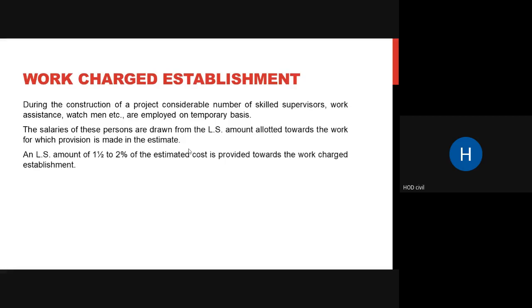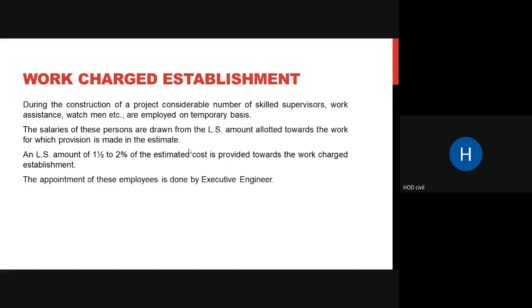This is nothing but a work charged establishment, and an LS amount of 1% to 2% of the estimated cost of your total cost is provided towards work charged establishment. Salaries are given from the lump sum amount of the work on which they are going to work. Suppose they are going to work on foundation, then a lump sum amount is allotted for foundation, and from that their salaries are paid.